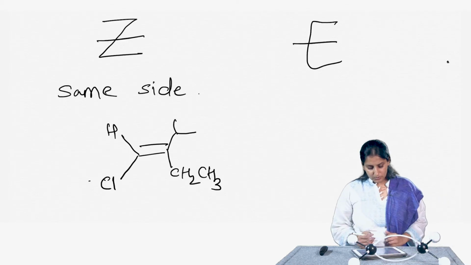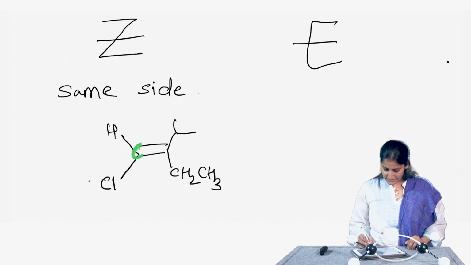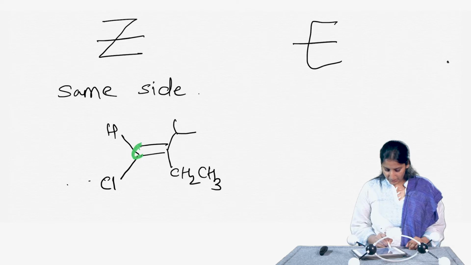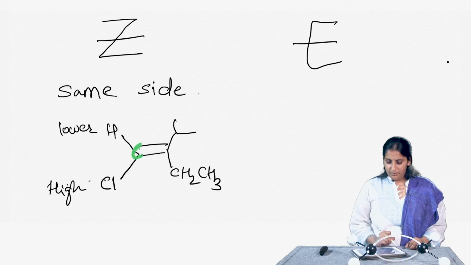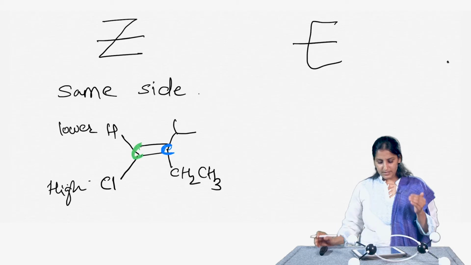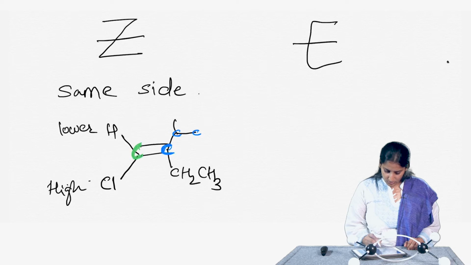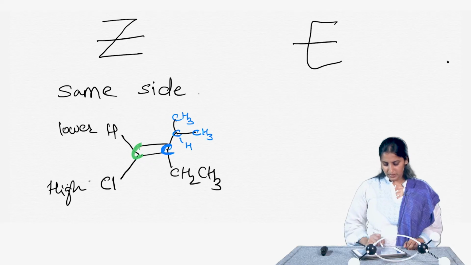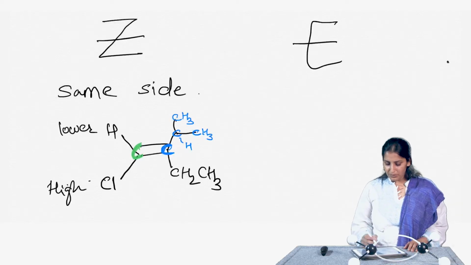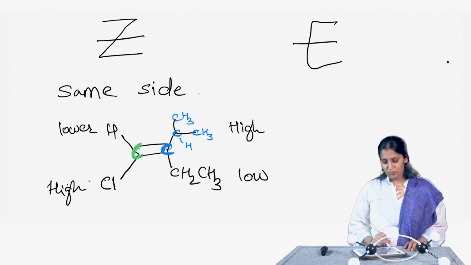Okay. So, in order to assign the priorities on the left hand side carbon, the chlorine will get the higher priority and hydrogen will get the lower priority. Whereas, on the carbon on the other side, I have CH2CH3 versus another carbon which is attached to two other carbons, right. So, I have an isopropyl group here. This isopropyl group will get a higher priority and the CH2CH3, the ethyl group, will get a lower priority.